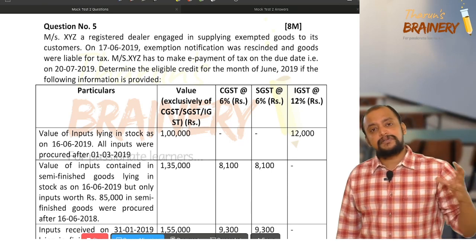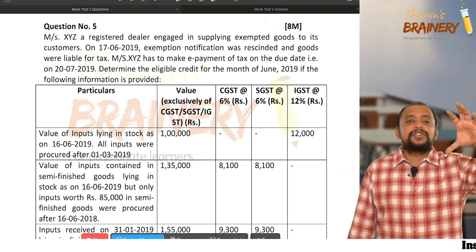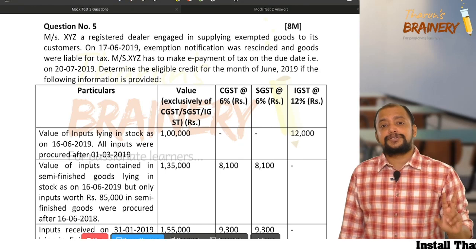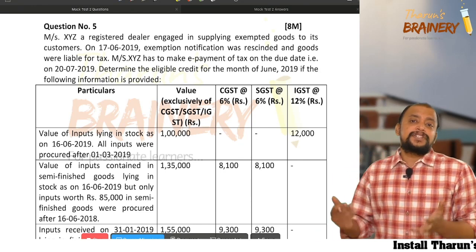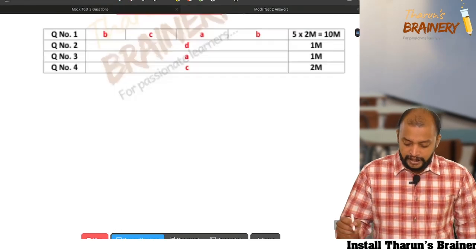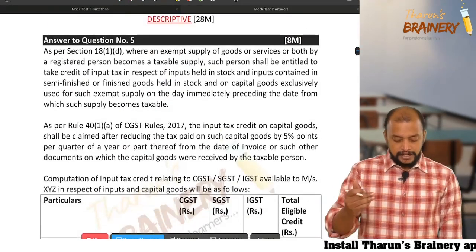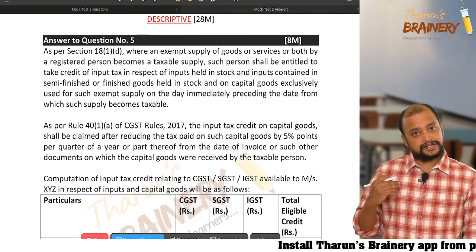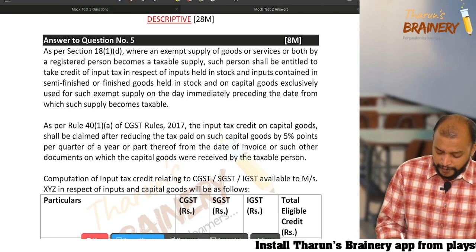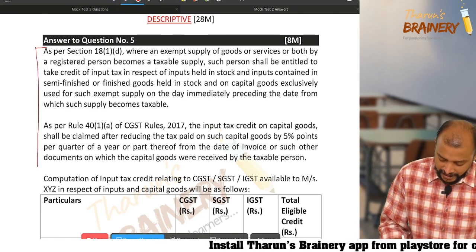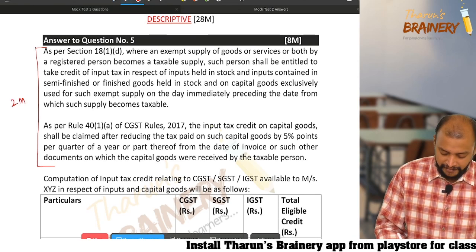This is an 8 marks question. So when you write this initial paragraph, you will get 2 marks for writing the provision, as to which section this question is based on. You need to write the provision first, and for writing this provision you will be given 2 marks.